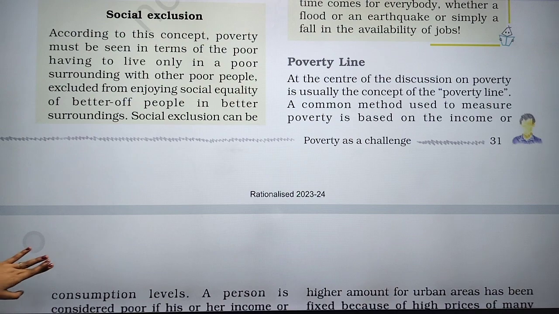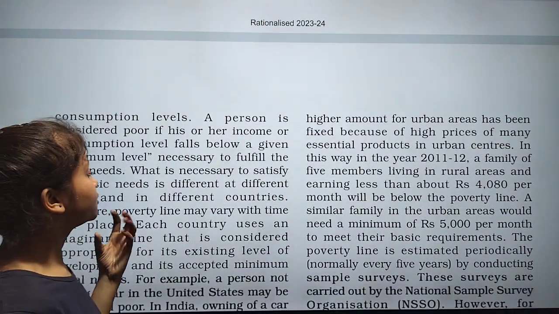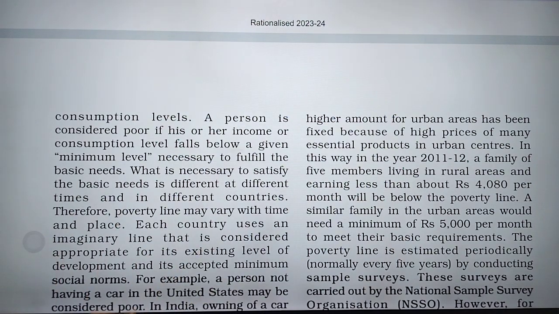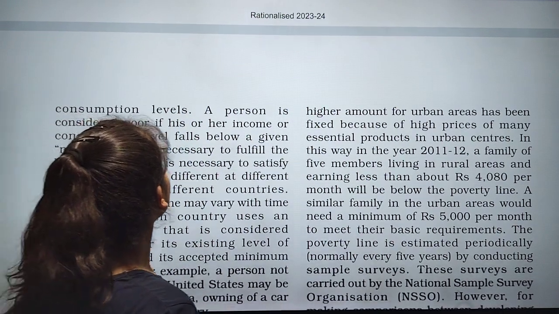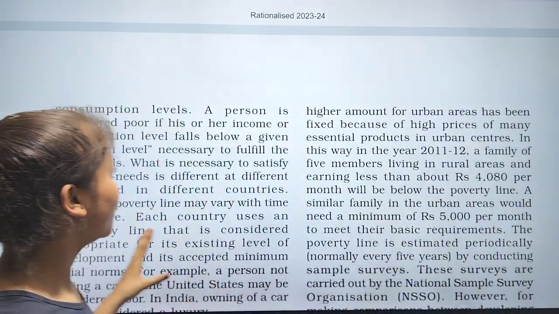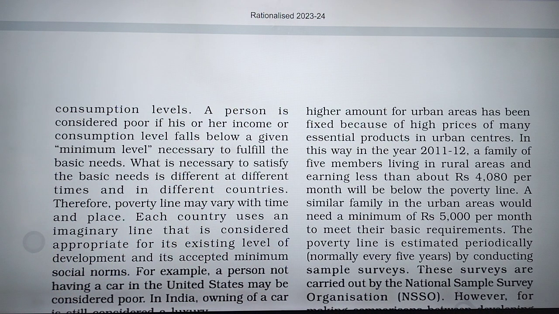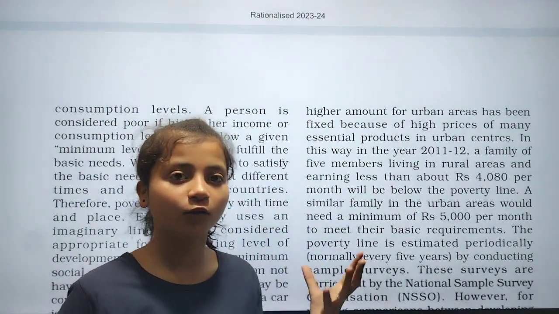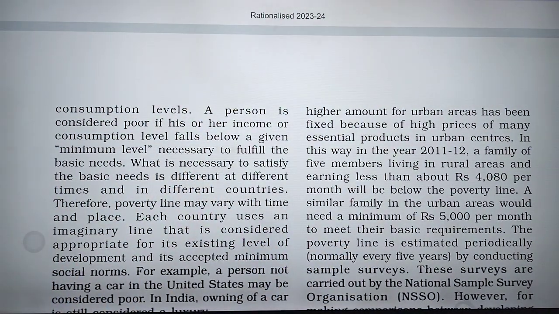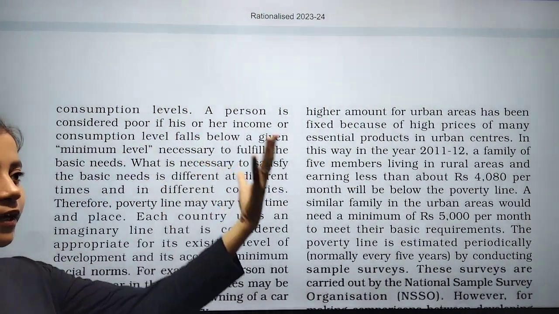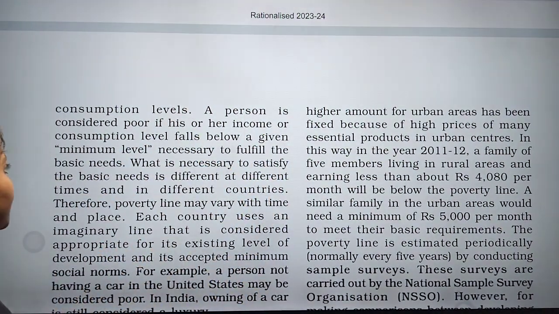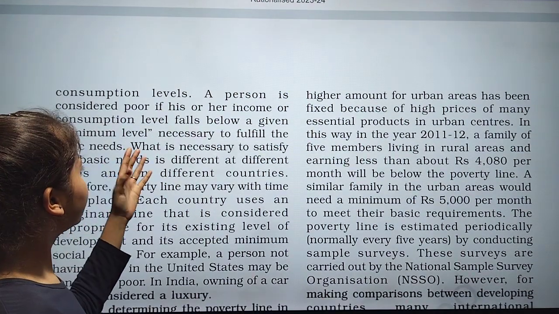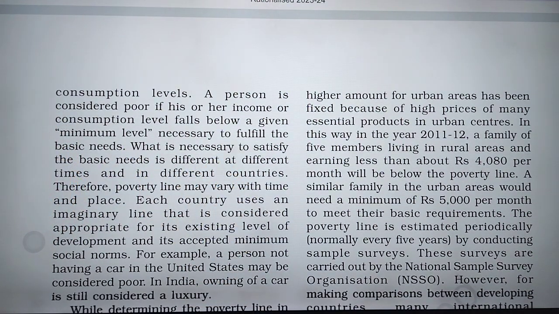A person is considered poor if his or her income or consumption level falls below a given minimum level. It means they are considered poor if their livelihood is not sufficient, they are not able to fulfill their basic needs. They do not have sufficient income to buy food. The level falls below a given minimum necessary to fulfill their basic needs.